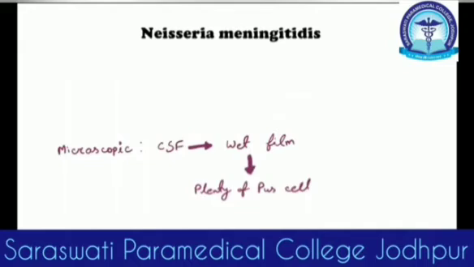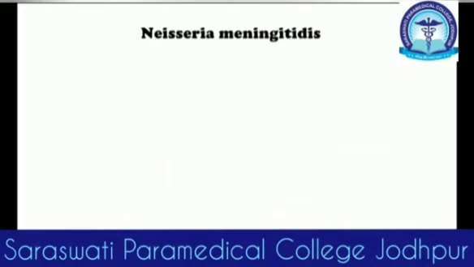In microscopic study of CSF, if we do a wet film, we will get plenty of pus cells, a huge amount of pus cells. That's a characteristic of bacterial meningitis. After the preparation of the wet film, commonly we will do the Gram staining and we will get gram negative diplococci.